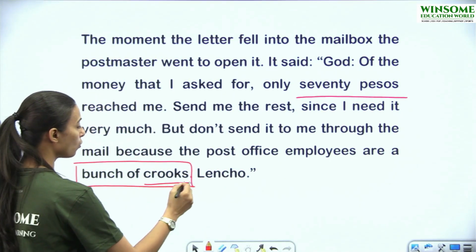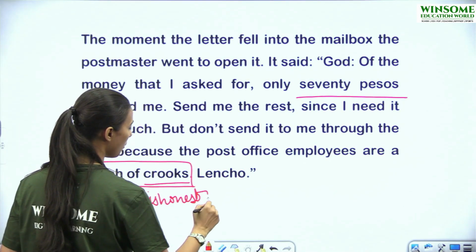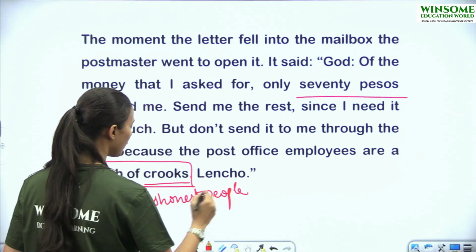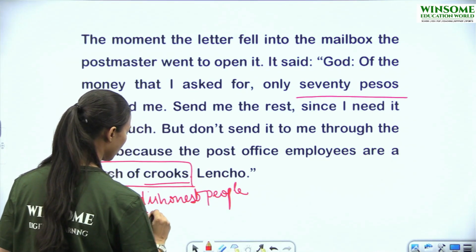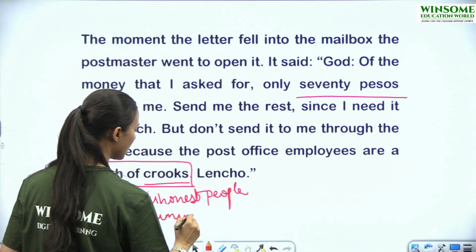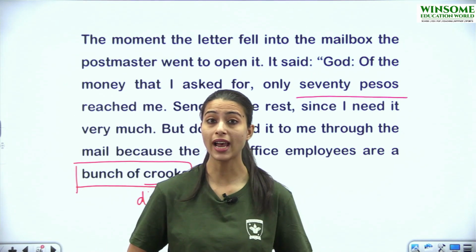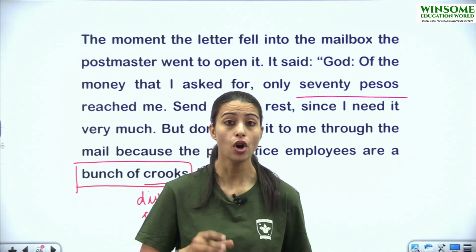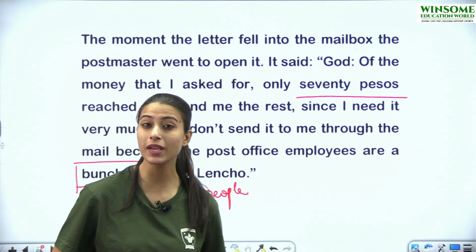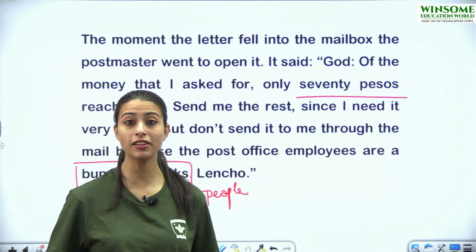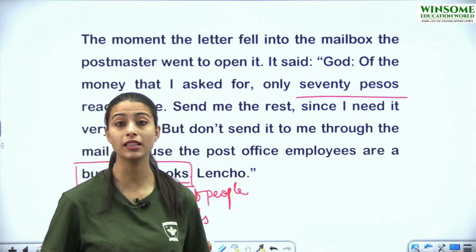What is the meaning of crooks? Means dishonest people. Okay? Dishonest people, or we can also call criminals. So what is Lencho assuming? That the money God had sent him, 100 pesos, उन pesos में से 30 pesos जो है वो post office employees ने बीच में ही रख लिए. These people would have taken the rest of the money, 30 pesos. That is why only 70 pesos were remaining in the envelope.